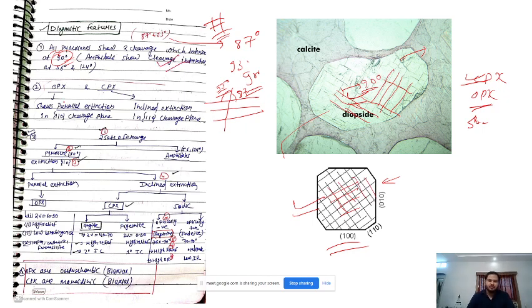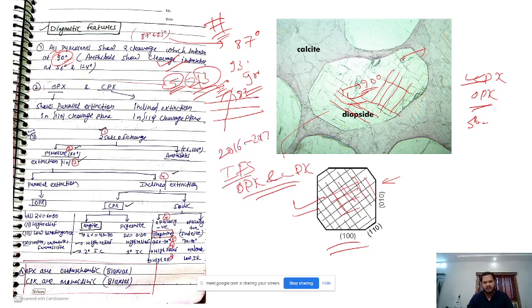Now this is a very, very common question: OPX and CPX. If you see the last 5 years of questions, they have asked this question 2 or 3 times, twisting it around. One time, directly the first question in the paper was differentiate between OPX and CPX, and this was in IFS, I think in the year 2016 or maybe 2017. So this was a time when people were not preparing geology, the second optional, in good detail.